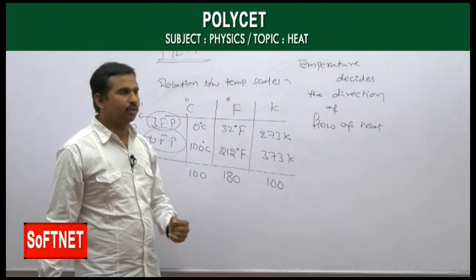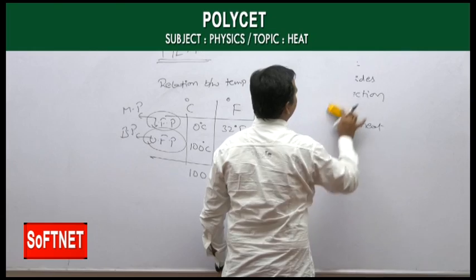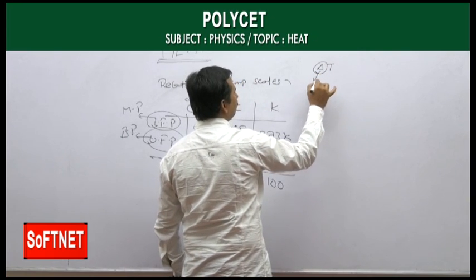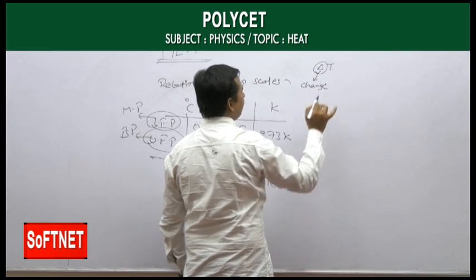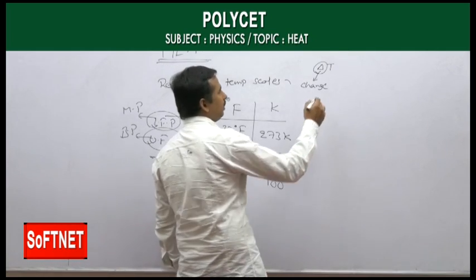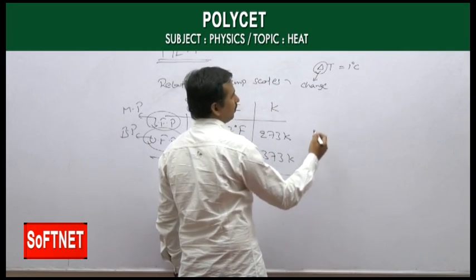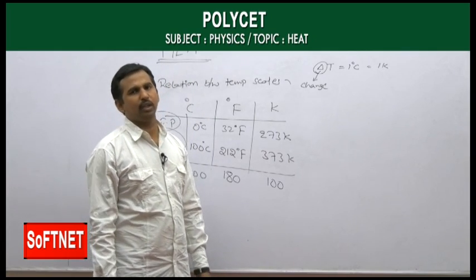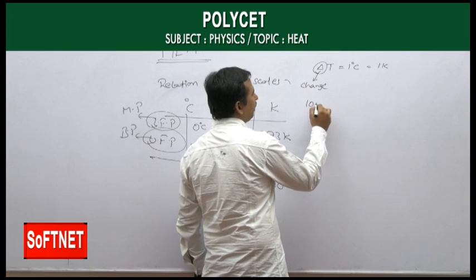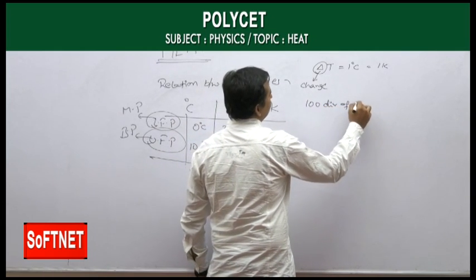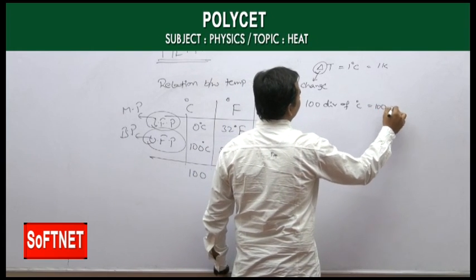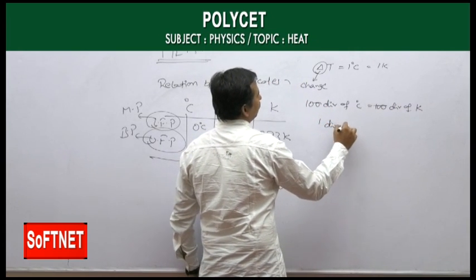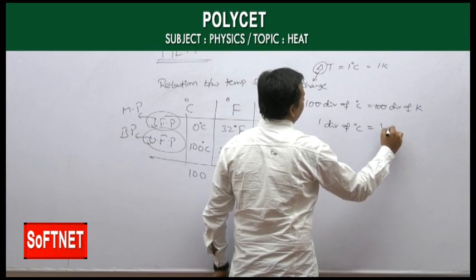Very important: if there is a change in temperature, delta T, where delta means change and T means temperature, and delta T is equal to 1 degree Celsius, then it is also equal to 1 Kelvin. 1 degree Celsius equals 1 Kelvin, because 100 divisions of Celsius equal 100 divisions of Kelvin, so 1 division of degree Celsius becomes 1 division of Kelvin.